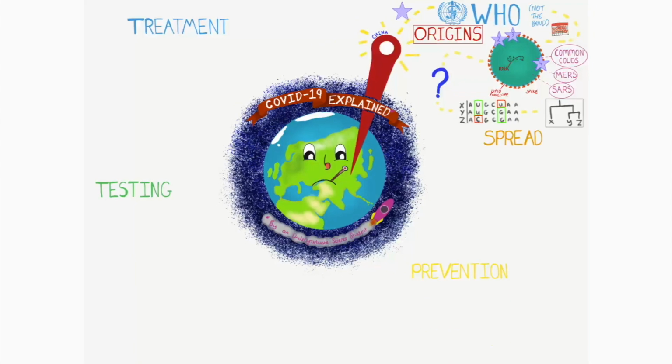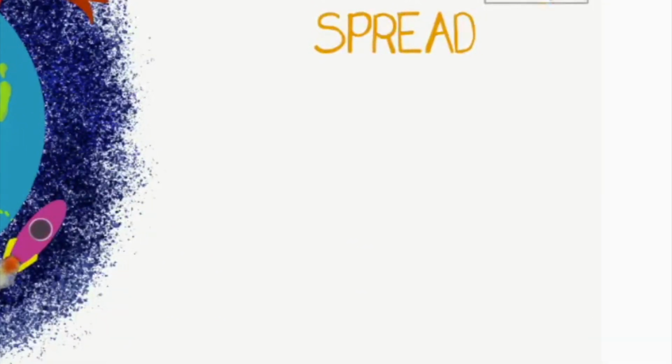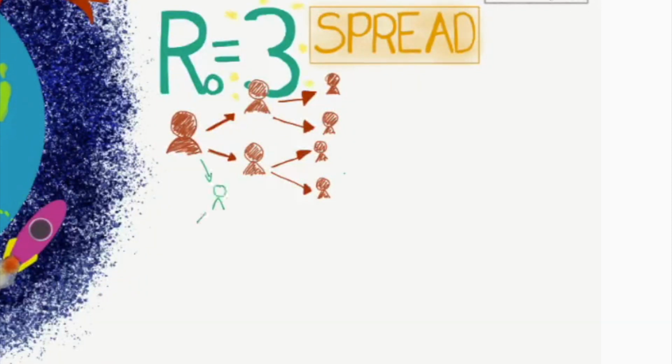It's time to talk about how the virus spreads and why it's gotten as far as it has in such a short space of time. During an epidemic, or in this case a pandemic, there is one important number known as R, or the reproduction number. This is the approximate number of people that will get infected by one infected person. If it's more than one, an outbreak is sustainable and will continue. This number is based on different factors and changes all the time, but R0, or the initial transmissibility of COVID-19, was estimated to be approximately 3.